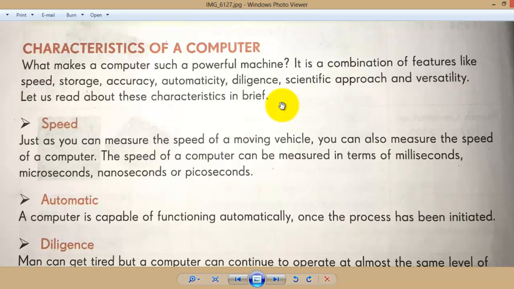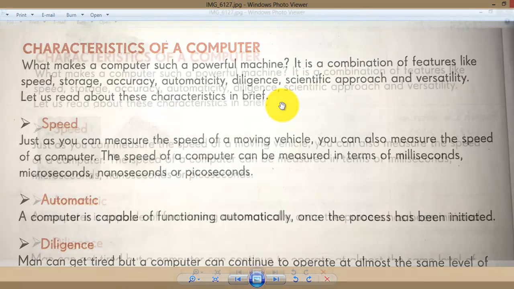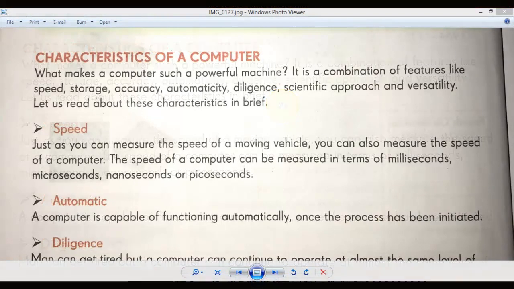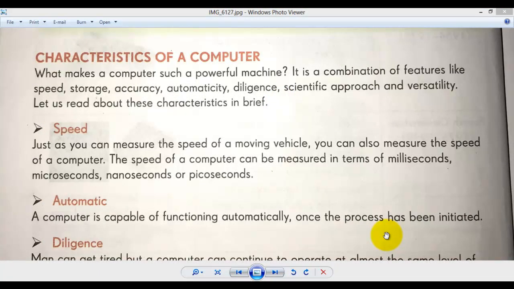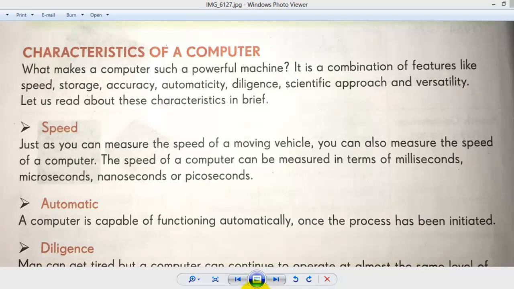Next topic is characteristic of a computer. Characteristic of computer.